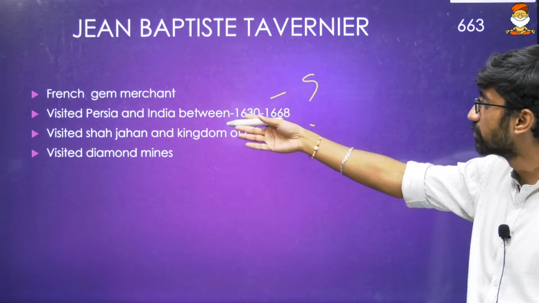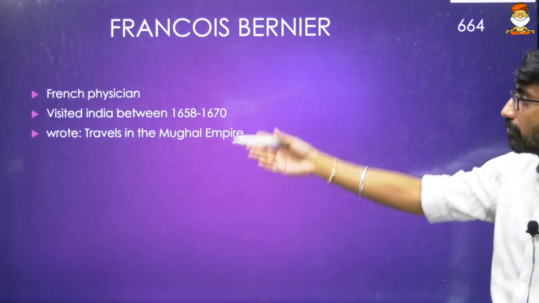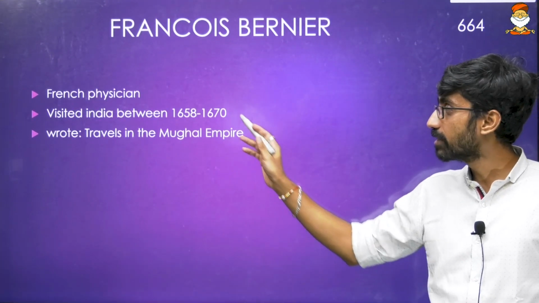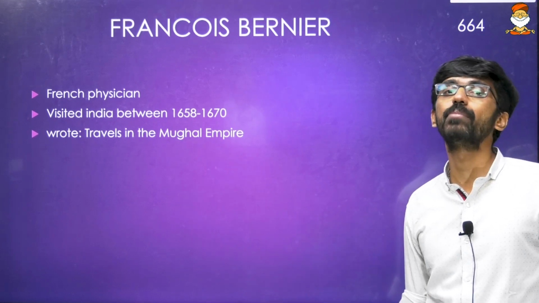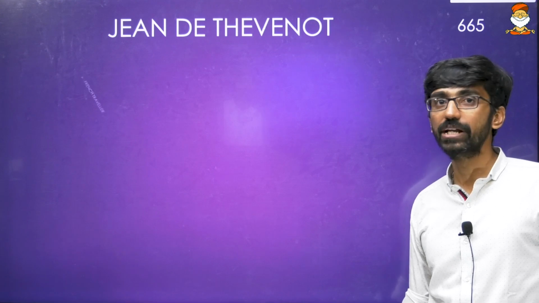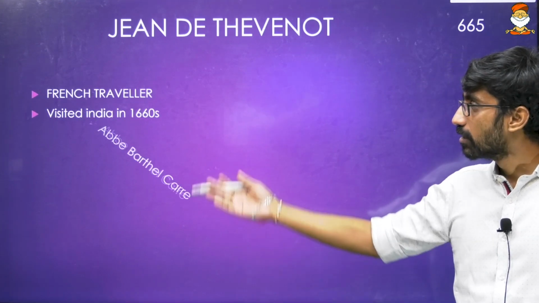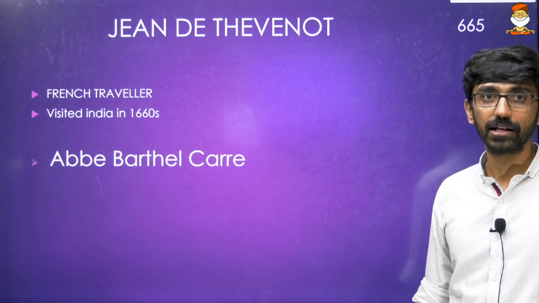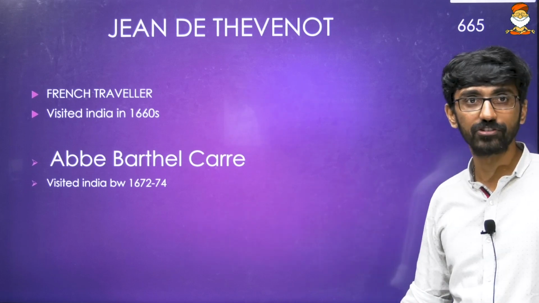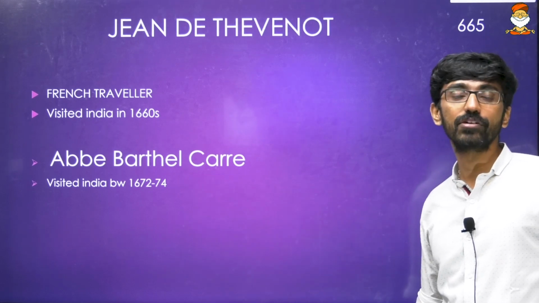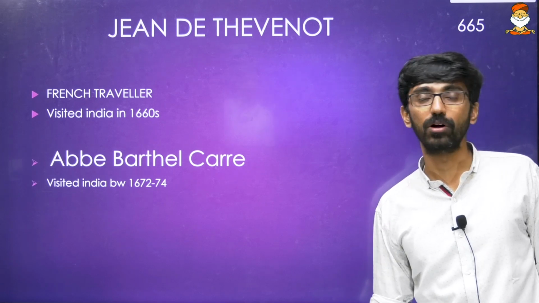We can talk about Shah Jahan, who was the ruler then. Then Francois Bernier, a French physician, visited India between 1658 and 1670, when Aurangzeb was the ruler. He wrote one book called Travels in the Mughal Empire. Then Jean de Thévenot, a French traveler, pronunciation could be French, visited India in the 1660s. Again Abbe Carre, that is Barthelemy Carre, visited India between 1670 and 1674, again when Aurangzeb was the ruler of the Mughal territories.